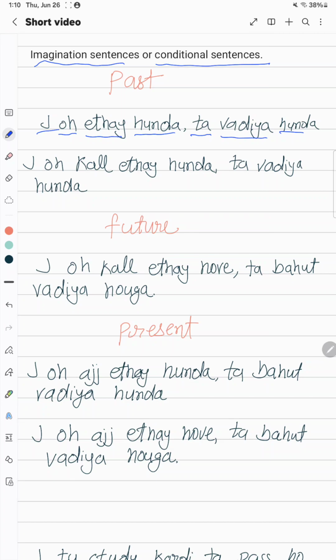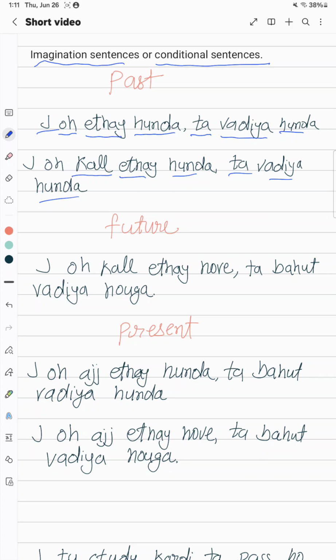All right. Another example. So let's say you had a party yesterday, right? And your friend didn't come, right? Then you're telling your family, whatever, you say J O kal, which means yesterday, Ithe hunda ta vadia hunda. So what does it mean? You are making the imagination. Basically you're making the imagination, if he were here yesterday, it would be better because he was not here. All right, you maybe held the party and he didn't come to the party, whatever the reason.